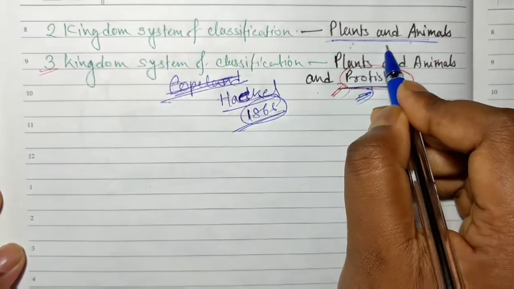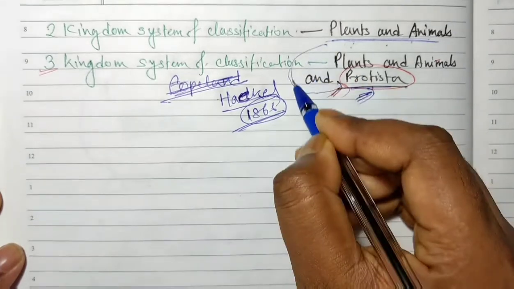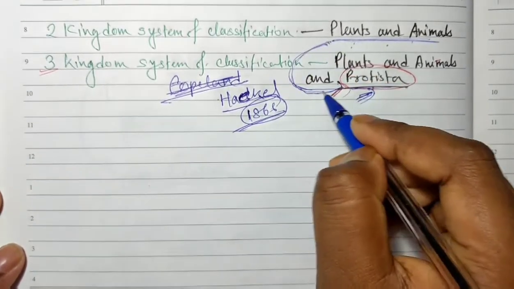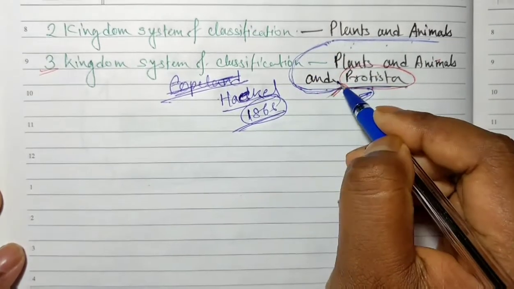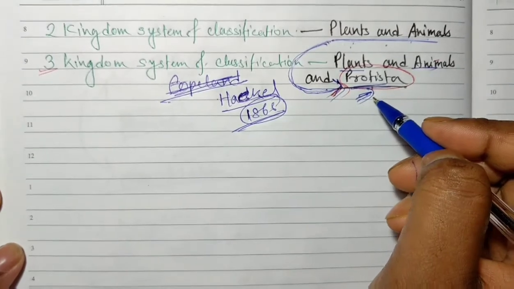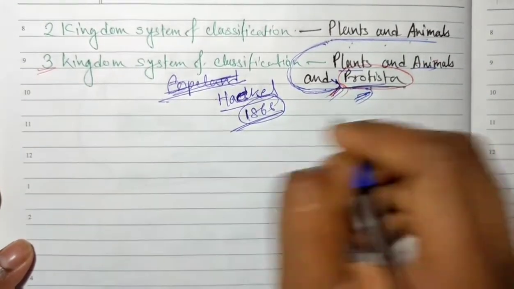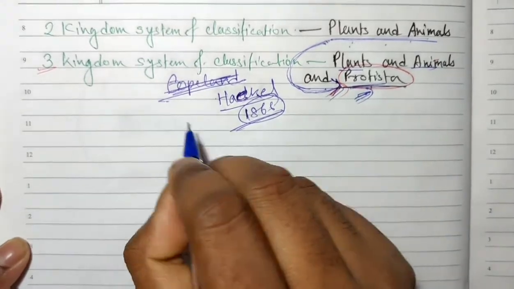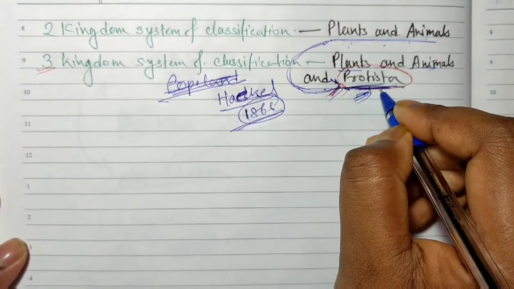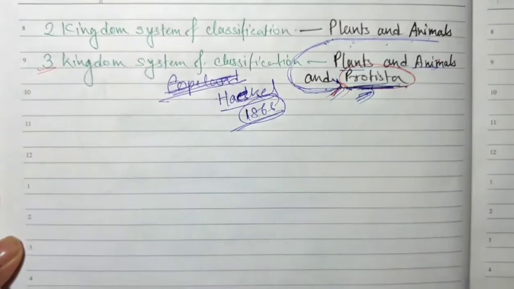So we need to separate those unicellular organisms. Basically he separated the unicellular organisms as a separate group, protista. मतलब उसी यूनिसेलुलर ऑर्गेनिजम्स को एक सेपरेट ग्रुप, सेपरेट किंगडम दिया गया था, and after that it forms 3 kingdoms. But it was also found that it was not the proper classification, because inside the protista, though they are unicellular, there are some prokaryotic unicellular and eukaryotic unicellular. So later, after that,